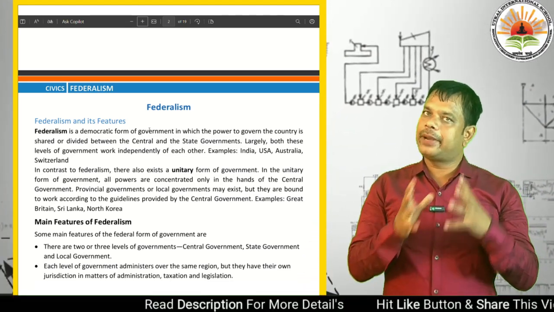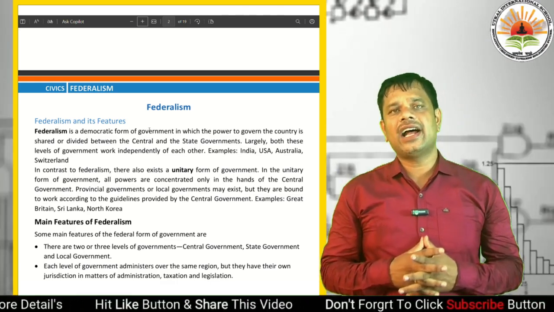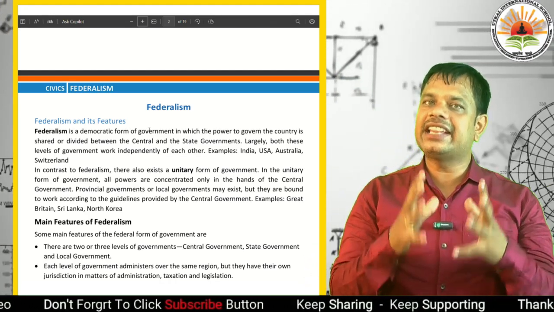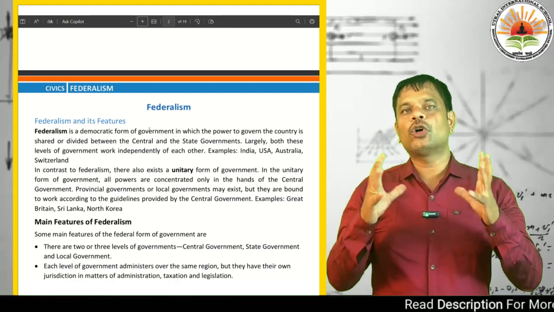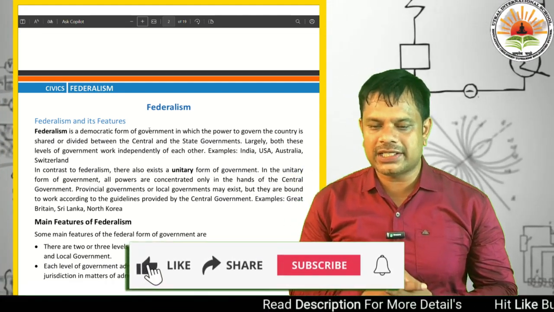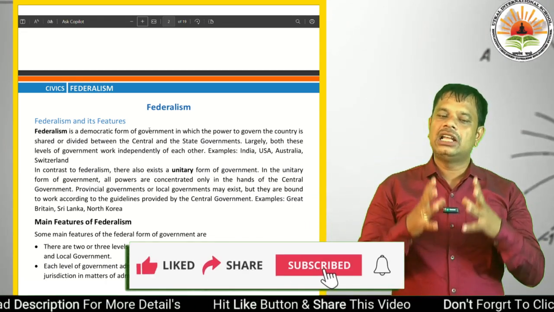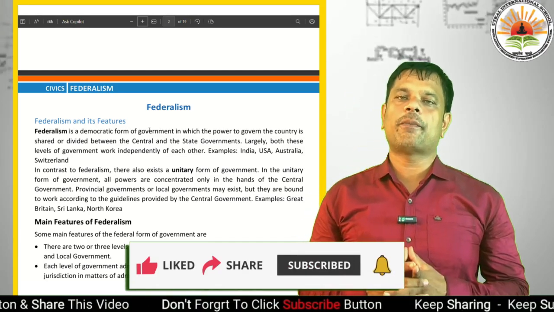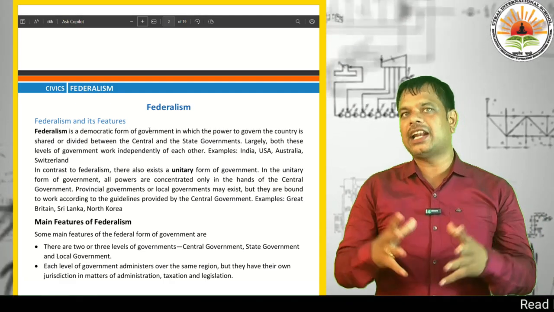Examples of countries with federalism are India, USA, Australia and Switzerland. But for unitary governments, the examples are countries like Great Britain, Sri Lanka and North Korea. So a question arises in your mind: what are the main features of federalism? What is federalism?